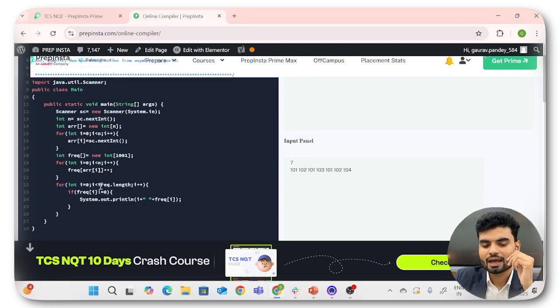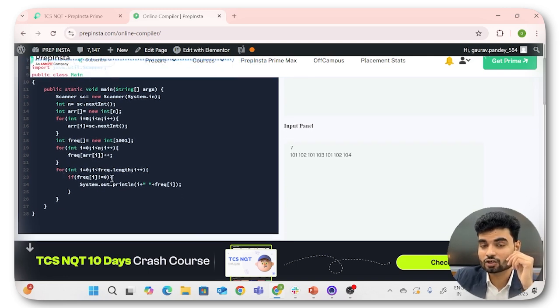And then you're printing: if frequency is not 0, which means that value was present in the input array, that's why we are printing. The index is the original value here, and this frequency[i] is the number of repetitions it has. That should be your solution.